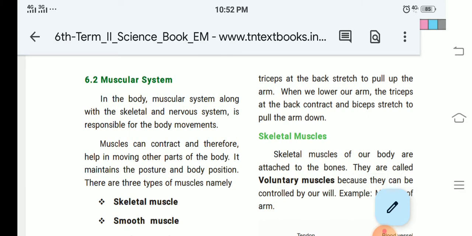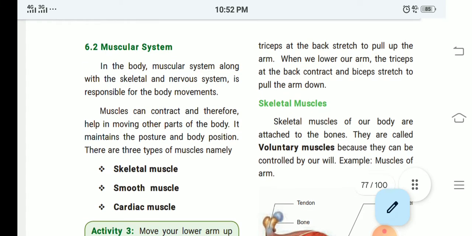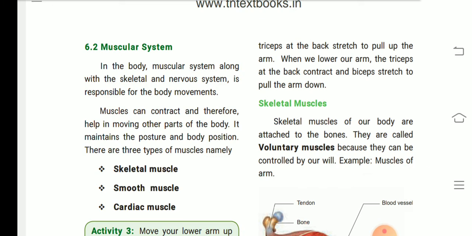Lesson: Human Organ System. The next topic, Muscular System. In the body, the muscular system, along with the skeletal and nervous systems, is responsible for body movements. Muscles can contract and therefore help in moving other parts of the body. It maintains the posture and body position. Yes, children, the muscles maintain the posture and position of the body.